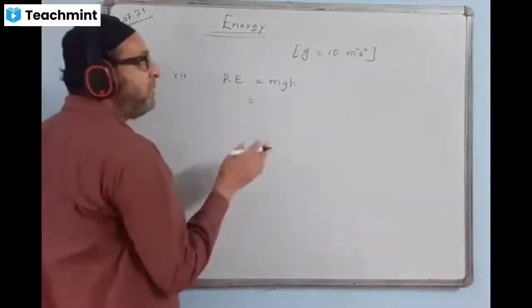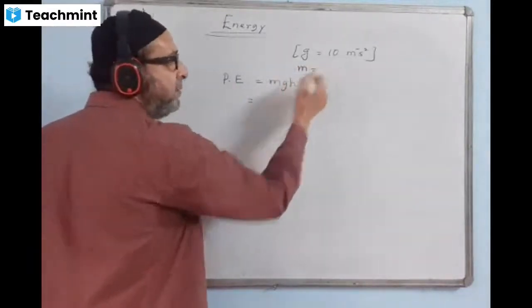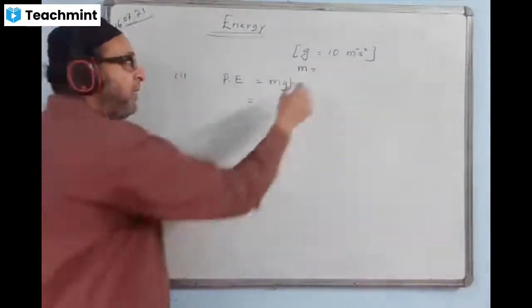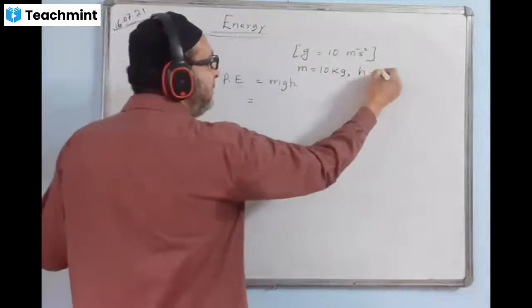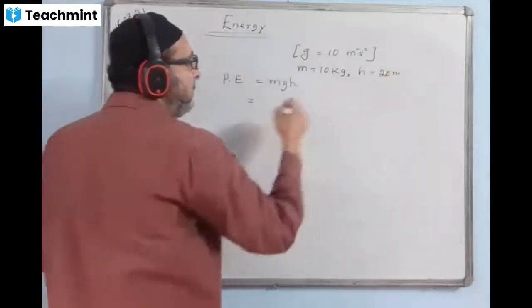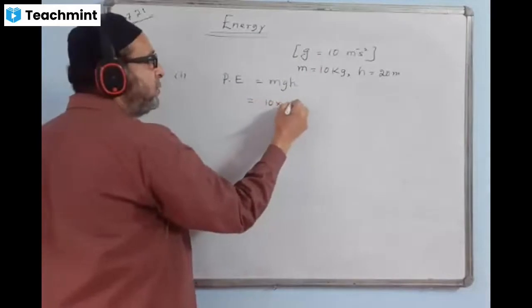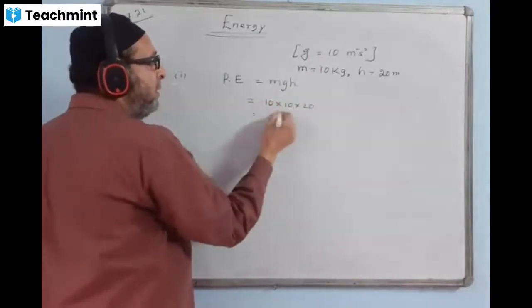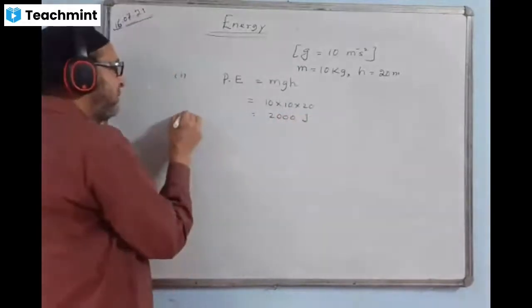What is the mass given? 10 kg. Height is given 20 meters. And g value is already known. Mass is 10, g value is also 10, this is 20. Answer is coming 2000 joule. This is the first answer.